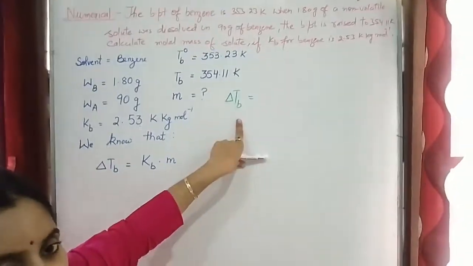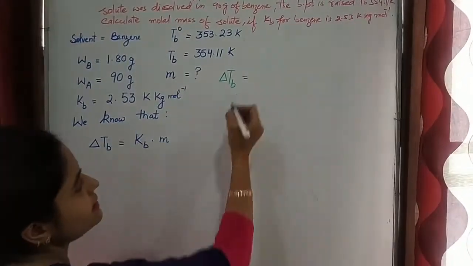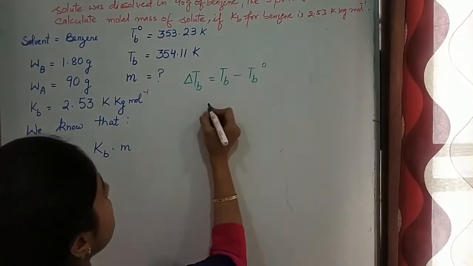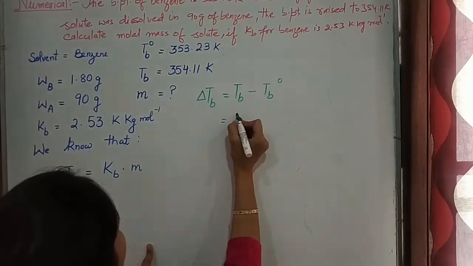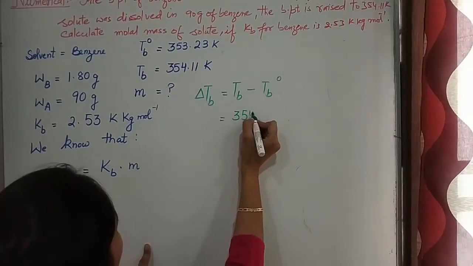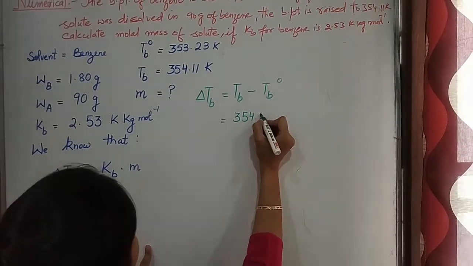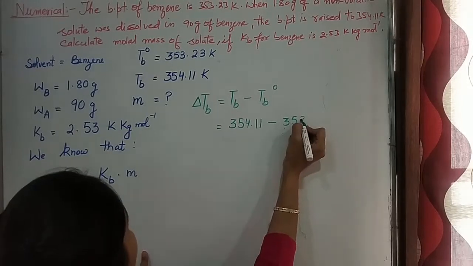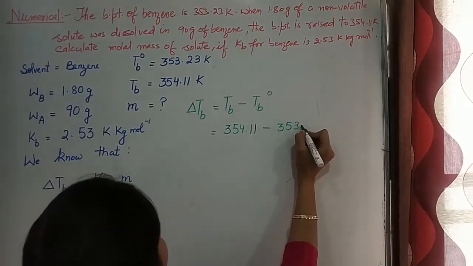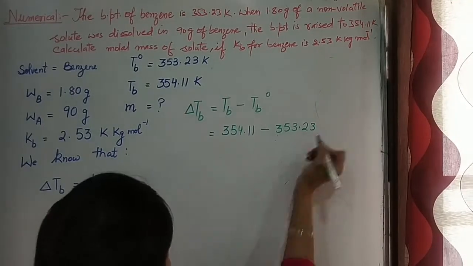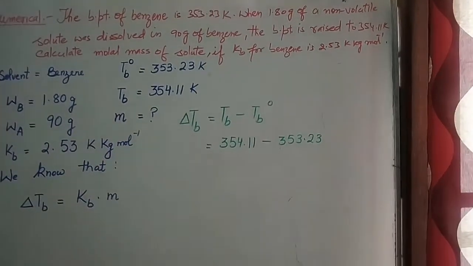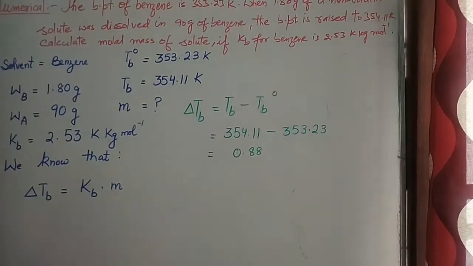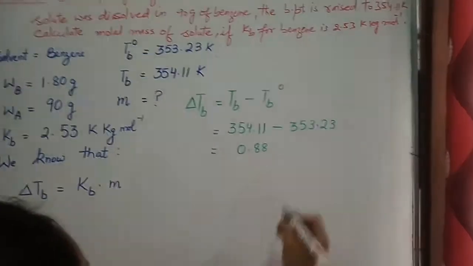In elevation in boiling point, we derived the expression delta TB is equal to TB minus TB naught. So it is equal to 354.11 minus 353.23. It comes out to be 0.88 Kelvin.